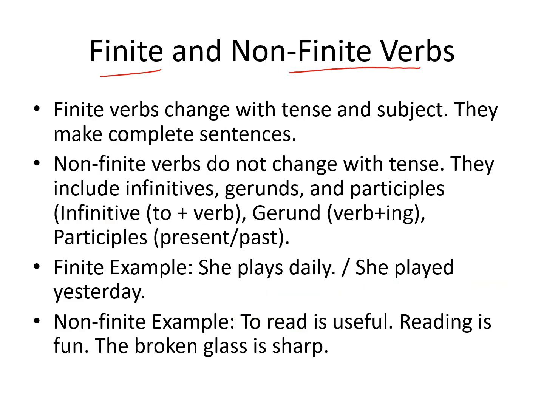Finite and non-finite verbs. Finite verbs show tense and subject. They make complete sentences. On the other side, non-finite verbs, they do not show tense and subject. They can be infinitives, gerunds, and participles. They are simply in the form of to plus verb. Gerund means verb plus ing. Participles, they can be present or past participle.